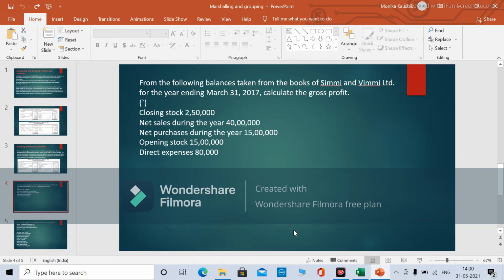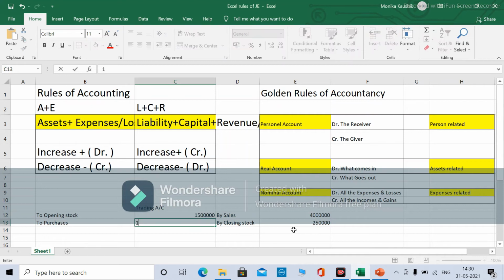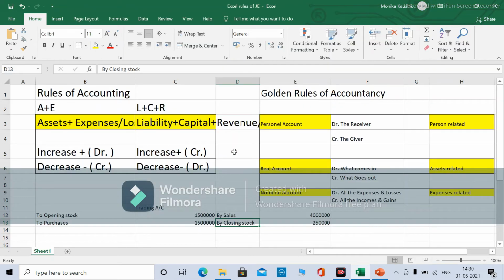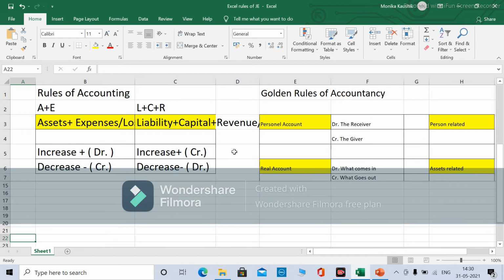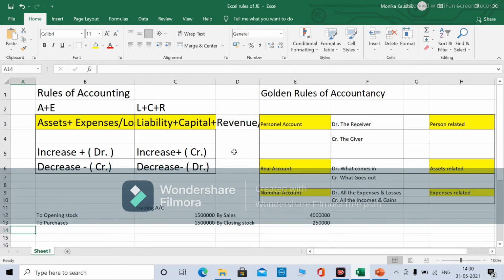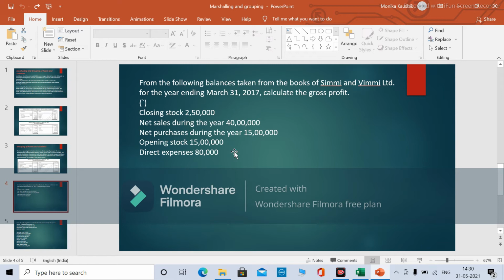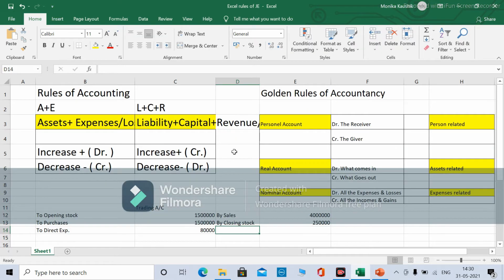Here again the net purchase is mentioned. It means this is after deduction of purchase return, 15 lakh. Opening stock and purchases both are the same. Okay. Direct expenses 80,000. Done. Closing stock, net sales, net purchase, opening stock and direct expenses all are done.